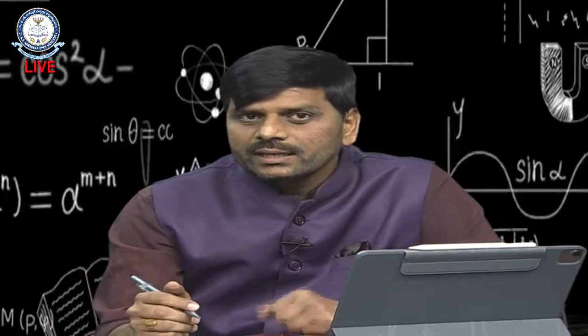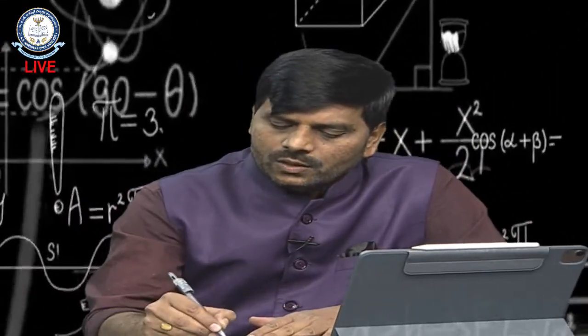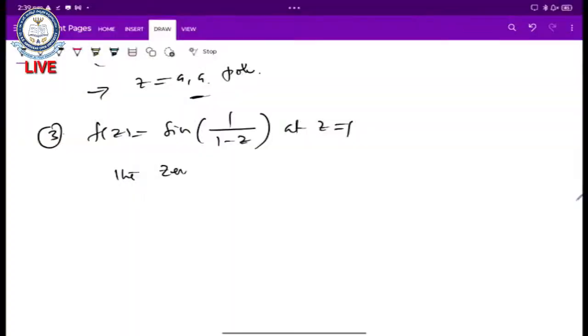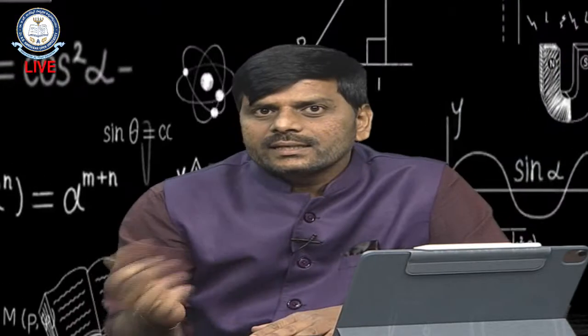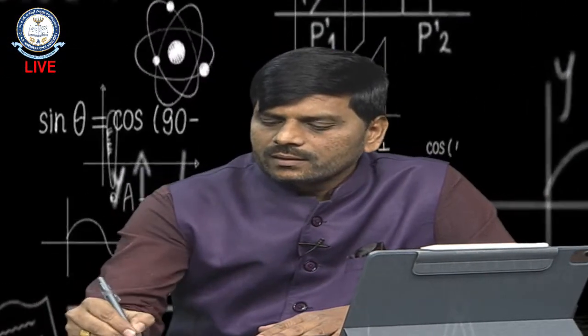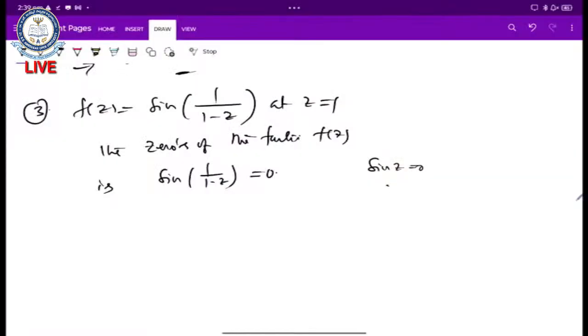So now we have to find the zeros of this function. What is our function here? Sin of 1 by (1 − z). The zeros of the function f(z), that is sin(1/(1 − z)), equal 0. Now, as we have just seen, sin z equals 0 if z is equal to nπ, where n belongs to all integers.